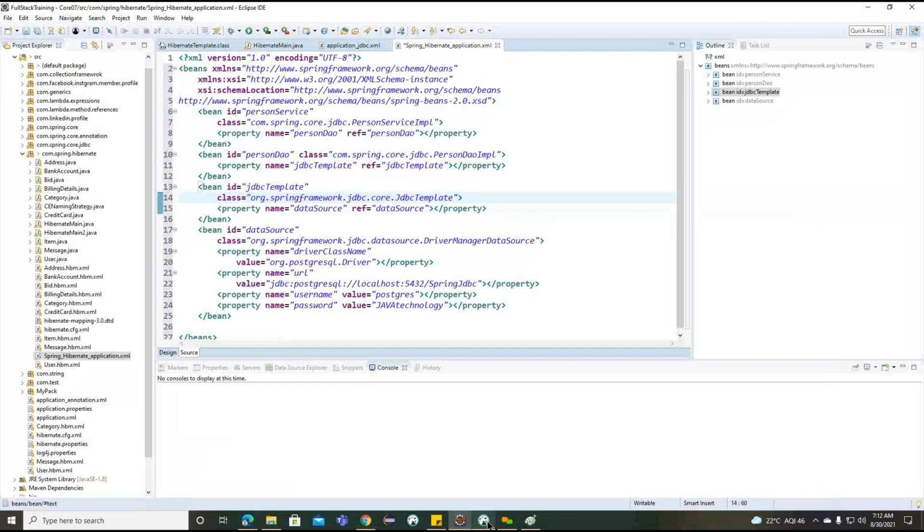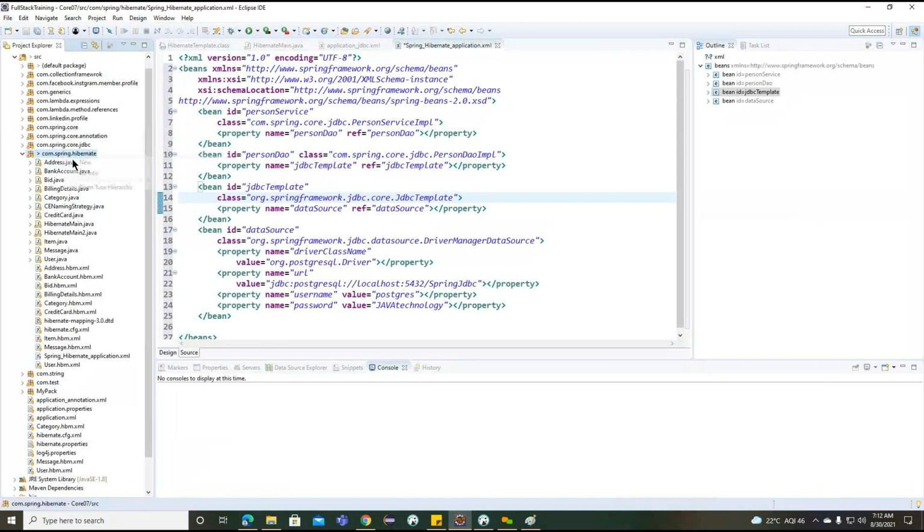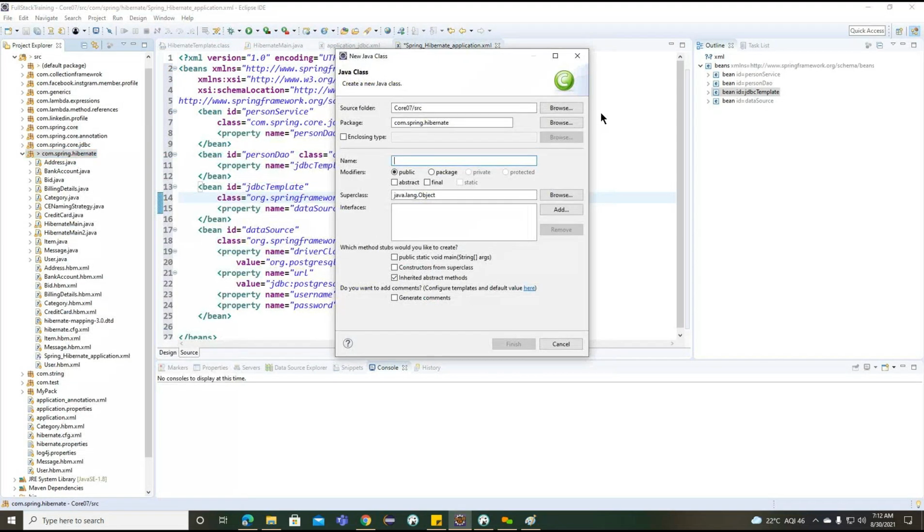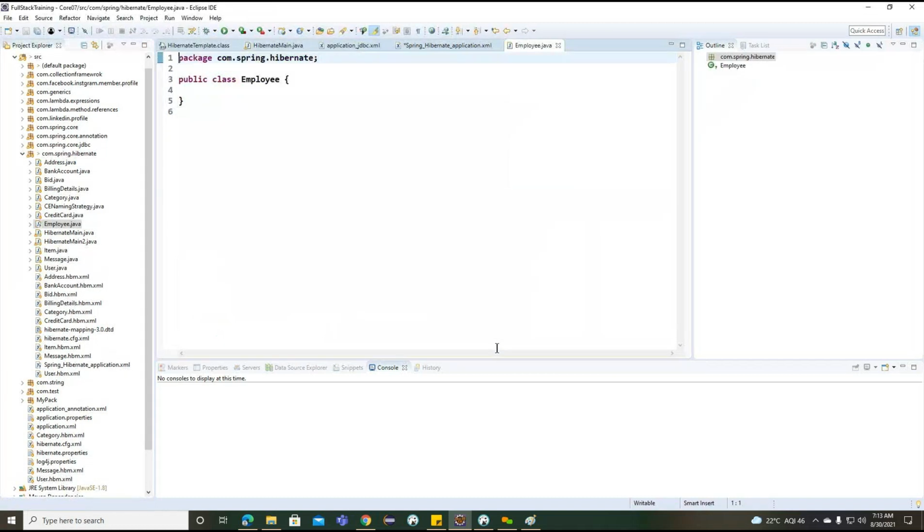Simply, we'll try to connect with our employee related information. So here we are having employee information, and inside this employee information, now what can we do?